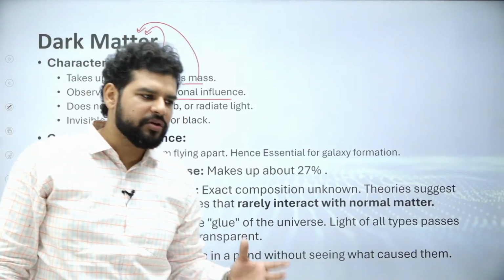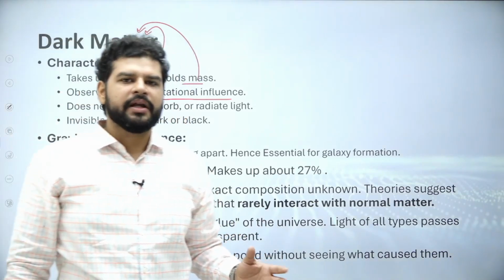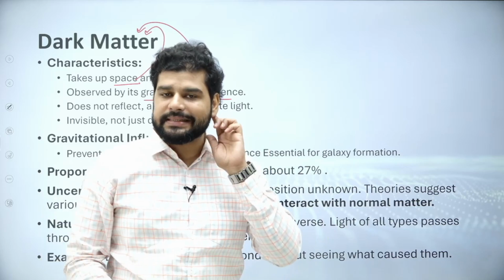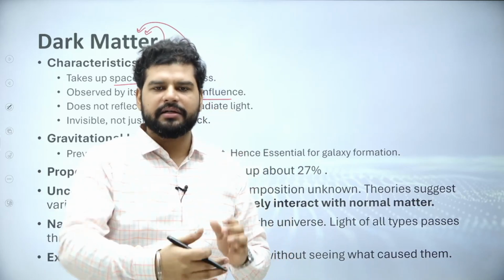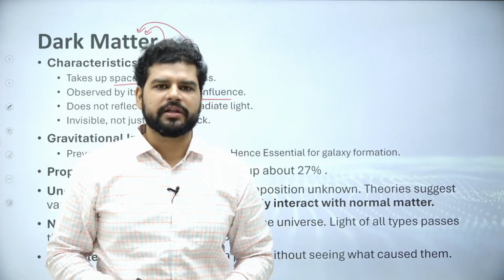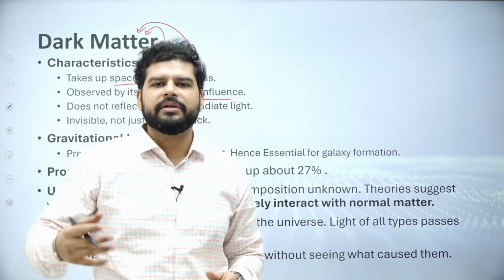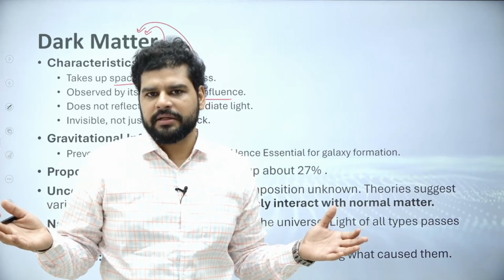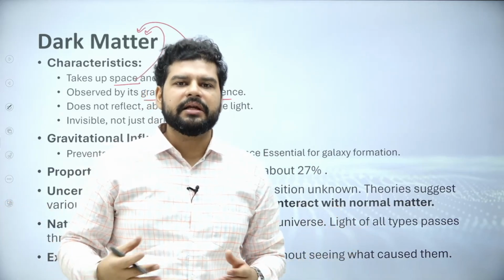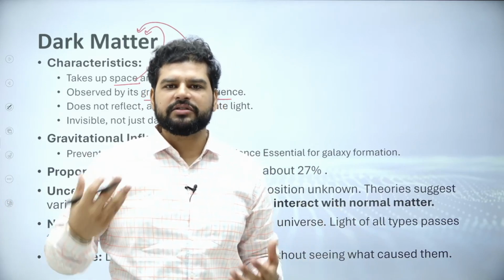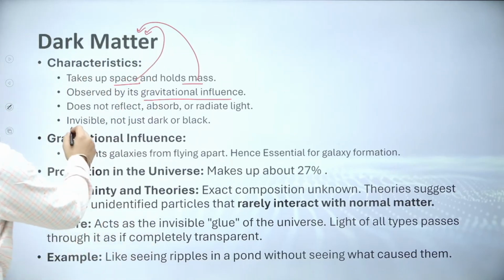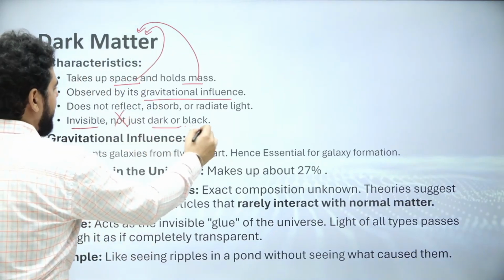For example, let's say you are sitting near a pond, and slowly the waves come towards you. Let's say the pond was still when you started sitting over there, and when you sat for, let's say, 10-15 minutes, you saw the ripples coming in the water, but you don't know what caused it, right? Similarly, dark matter is there. We can see its effect, but we cannot see what is causing it, right? So it is invisible, not dark or black.